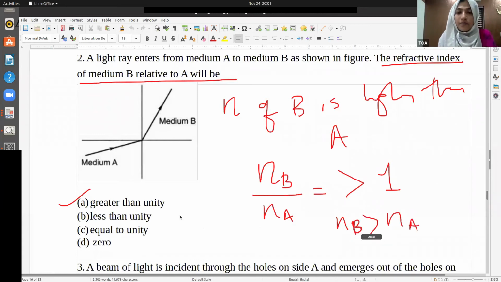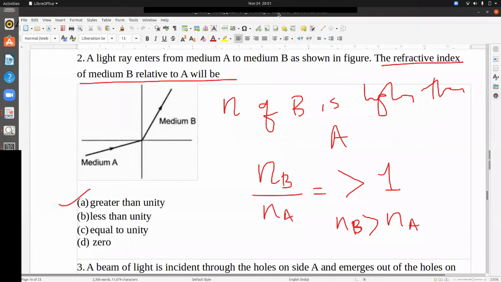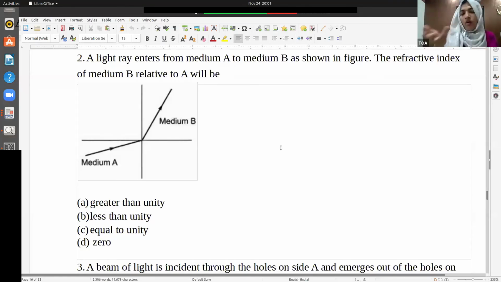Clear? Okay. You should practice. When you get a question of this kind, you should think about it on your own. Twist it and think it. What will happen if it is this way? What will happen if you make your own questions and find answers?